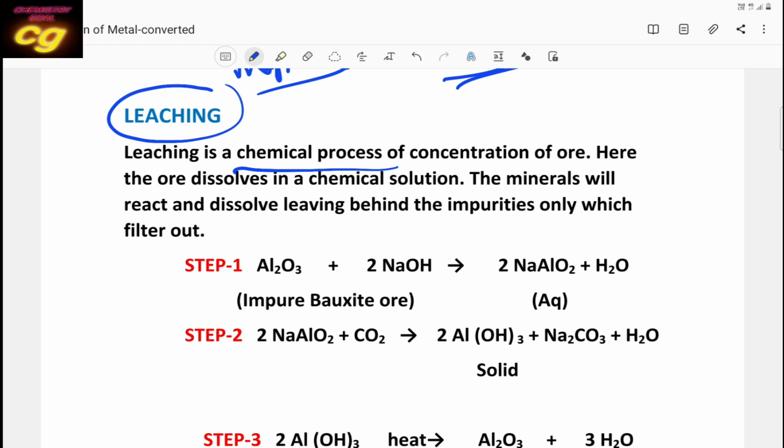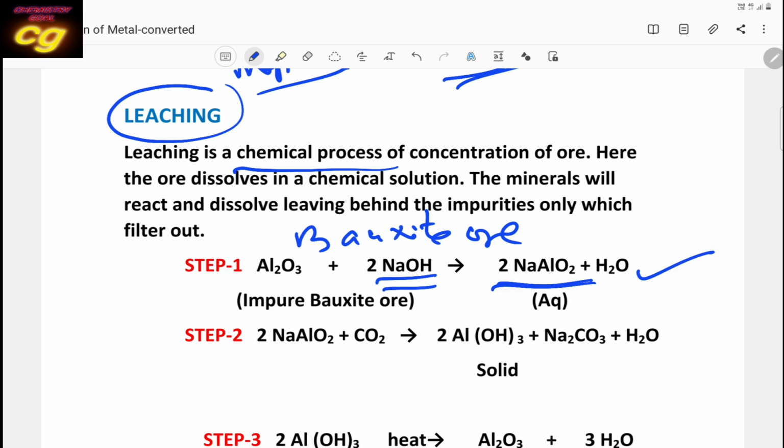Then how does the reaction take place? For example, bauxite ore. This is called bauxite ore, mainly aluminum oxide. It contains some impurities. When the bauxite ore is treated with aqueous NaOH solution, in the first step it produces sodium metaluminate. A solution of sodium metaluminate is produced in the first step. When you pass carbon dioxide gas through this sodium metaluminate solution,